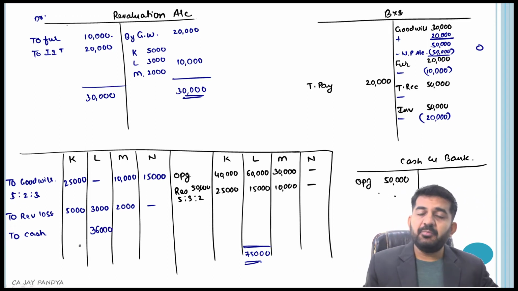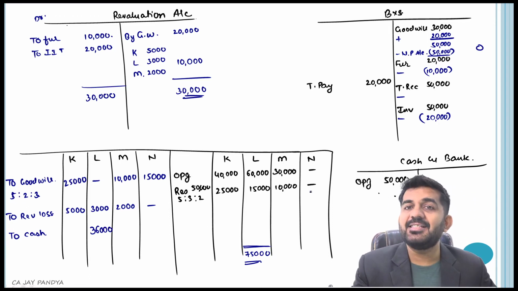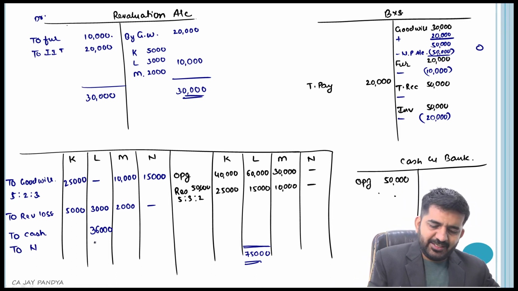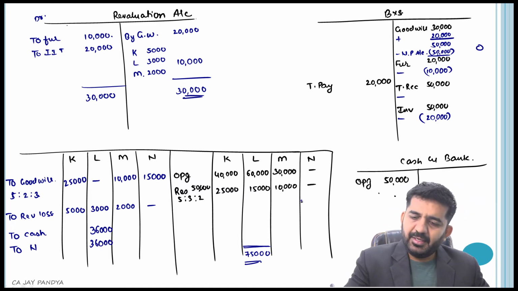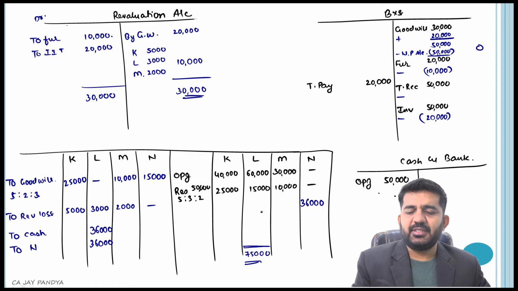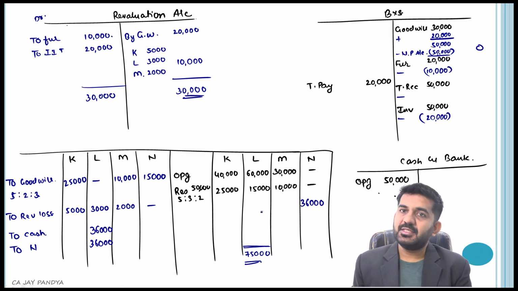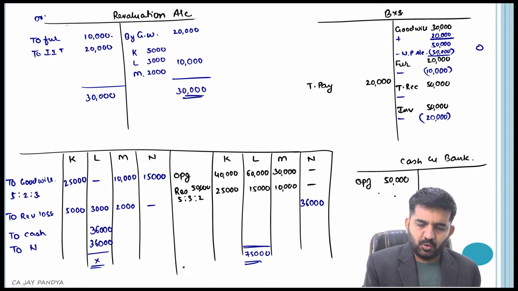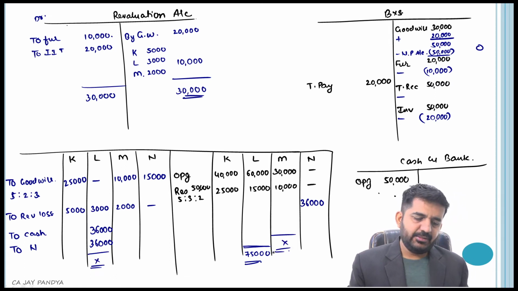What to do about the remaining 36,000? It will be treated as the capital of N, so it will be credited to N's account. L will be credited by 36,000 rupees. Is it alright? Debit, credit, and believe me, L's account will be tallied.